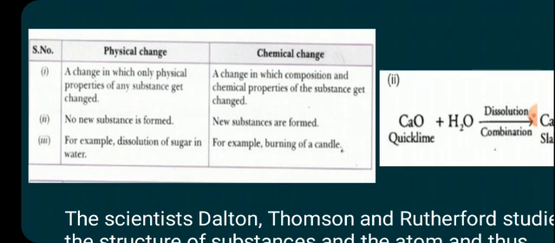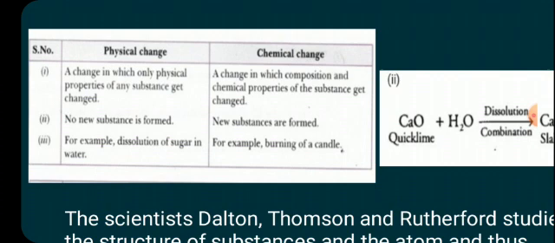One more example is given here, dissolution of sugar in water. Once sugar is dissolved in water, this dissolved sugar can be obtained by evaporating sugar solution. We can get sugar crystals after the whole water gets evaporated. So here also physical properties are changed and no new substance is formed. Physical change is a reversible change.